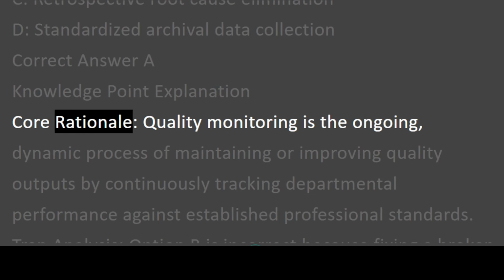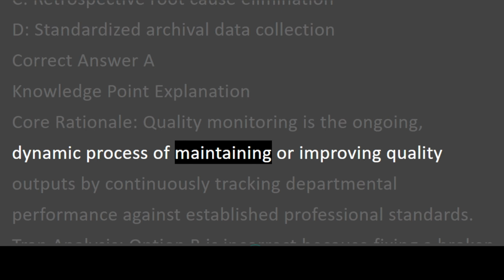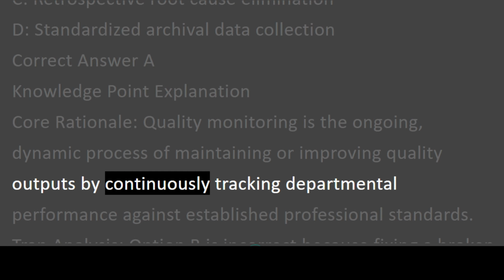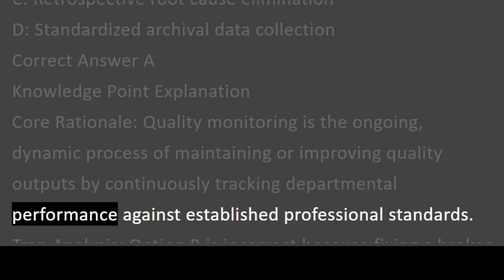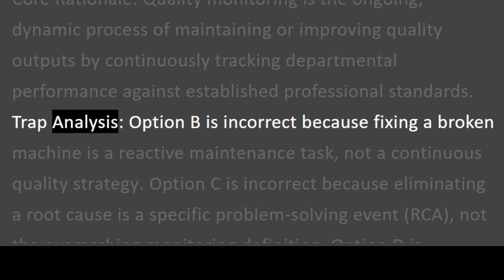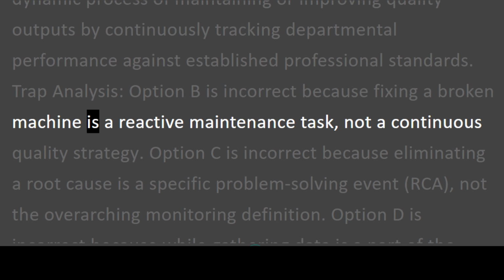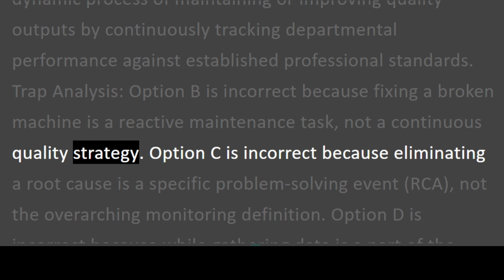Core rationale: quality monitoring is the ongoing, dynamic process of maintaining or improving quality outputs by continuously tracking departmental performance against established professional standards. Trap analysis: option B is incorrect because fixing a broken machine is a reactive maintenance task, not a continuous quality strategy.